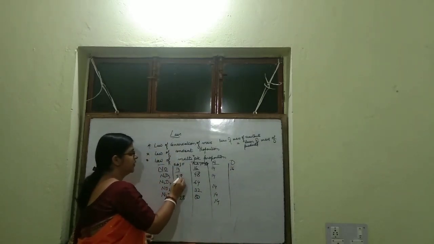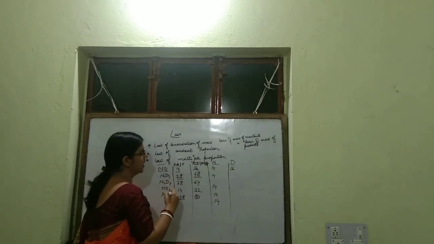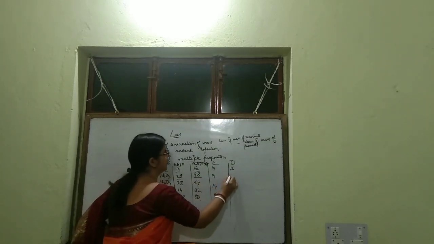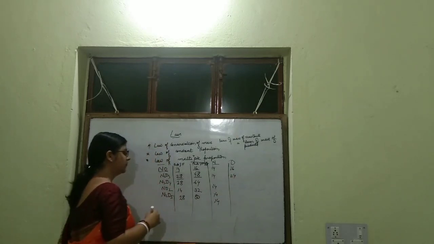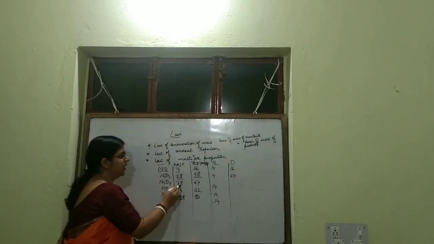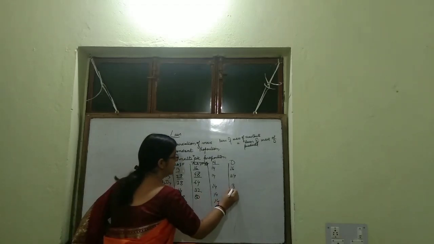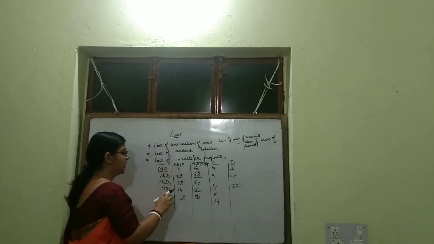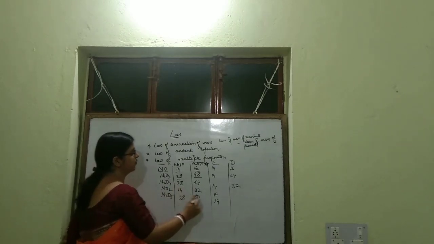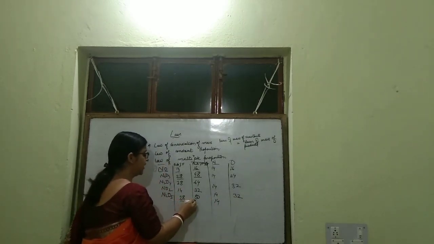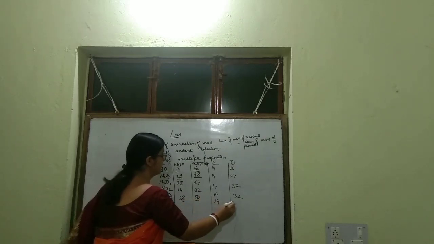Here 28 parts combine with 48 parts of oxygen, so 14 will combine with 24. Here 28 combines with 64, so 14 will combine with 32. Then 14 is combining with 32, so 14 with 32. Then 28 with 80, so 14 with 40.